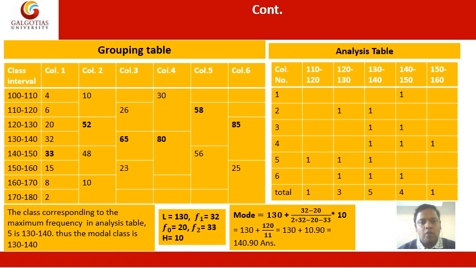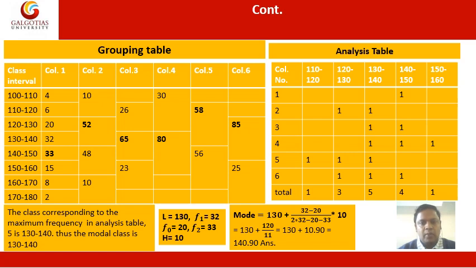Now we go to column number 3, the highest value, that is 65. It depends on the model class 130 to 140 and 140 to 150. That is the third column, 130 to 140, 140 to 150. Then column number 4, that is 80, it depends on 130 to 140, 140 to 150, 150 to 160, that is the model class. Then in column number 4, 130 to 140, 140 to 150, and 150 to 160.